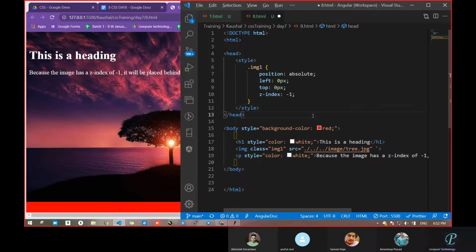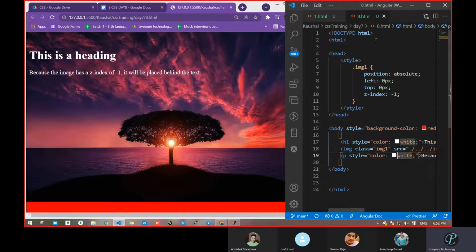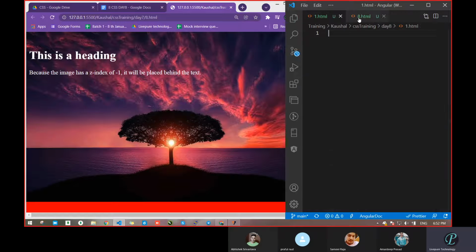Okay, and which has more priority: internal, inline, or external? Out of these three, which has more? No, we had discussed this. Inline has more priority. If you pass anything inline, it is going to override. So inline has more preference. Inline in the sense of with the tag itself, what we are writing. Okay, clear? Clarity is not the issue, but we know how to write the code in external, inline, and internal. That's it.